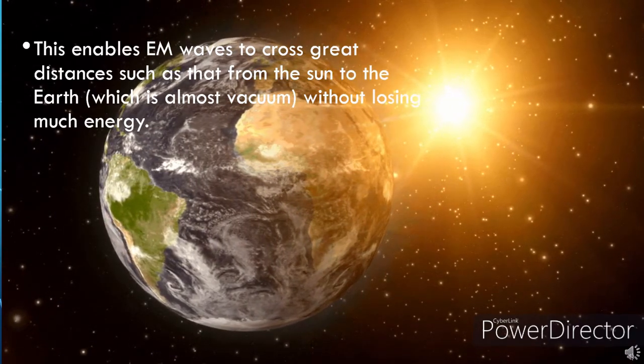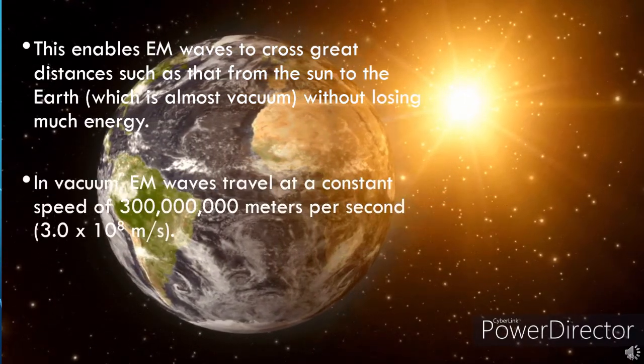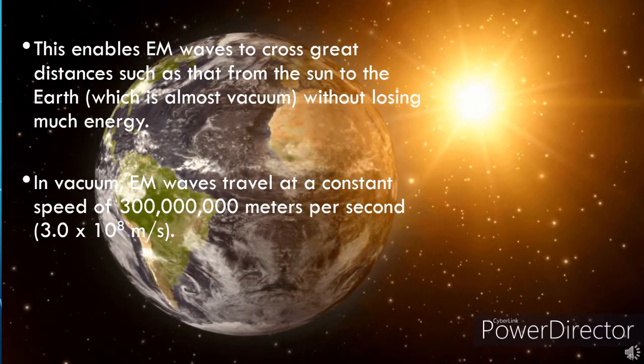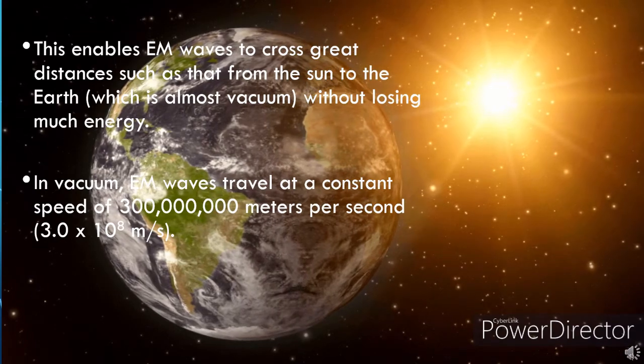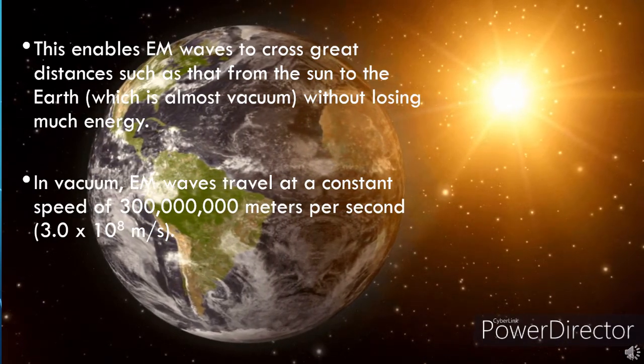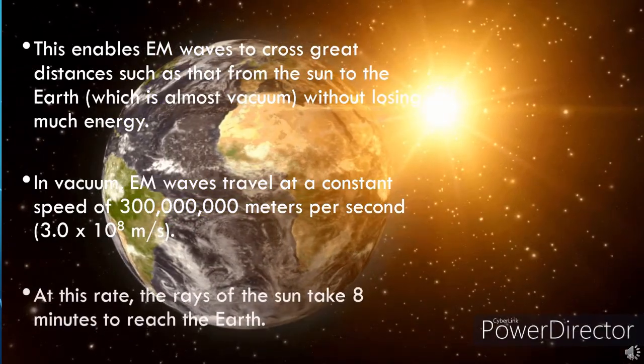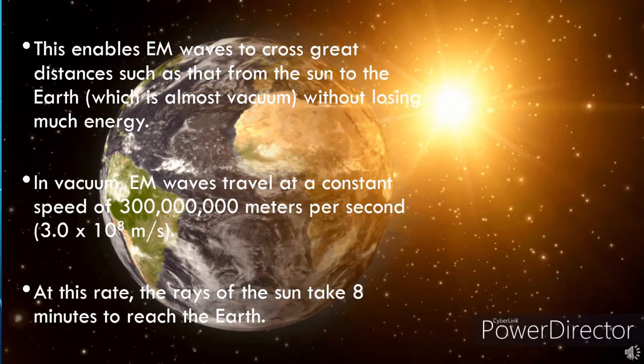In vacuum, EM waves travel at a constant speed of 300 million meters per second or 3.0 times 10 raised to 8 meters per second. At this rate, the rays of the sun take 8 minutes to reach the Earth.